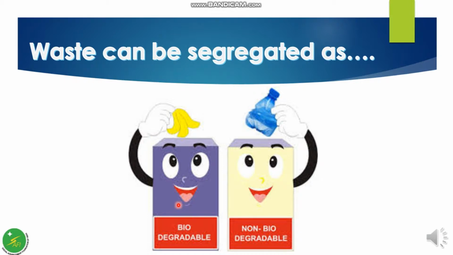Waste which cannot be decomposed or degraded by biological processes is known as non-biodegradable waste. Examples of biodegradable waste include green waste, paper waste, food waste, and some biodegradable plastics. Non-biodegradable waste includes chemicals, glass, paints, plastics, rubber, etc.